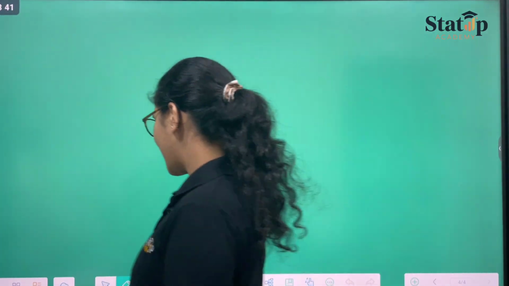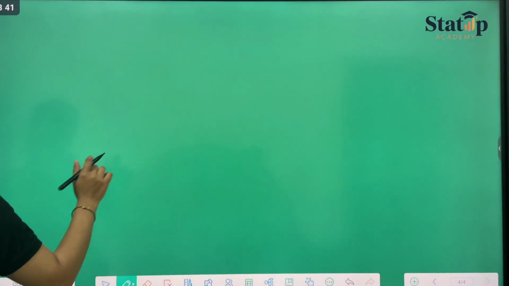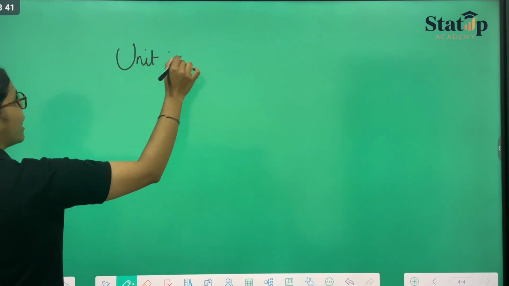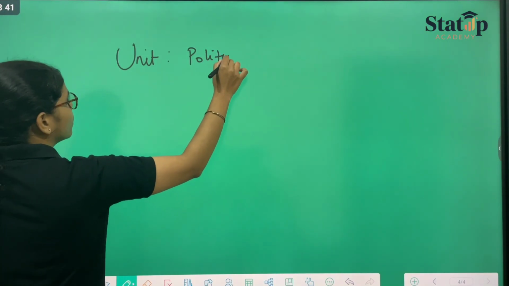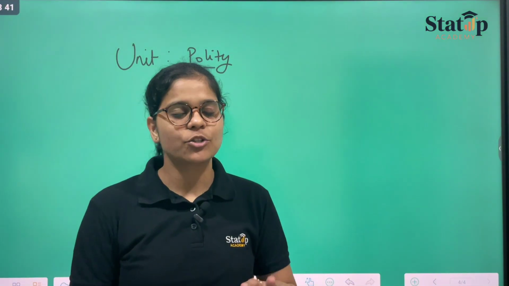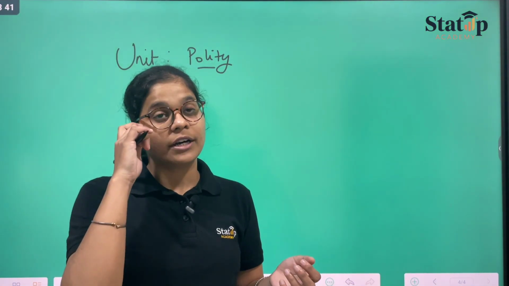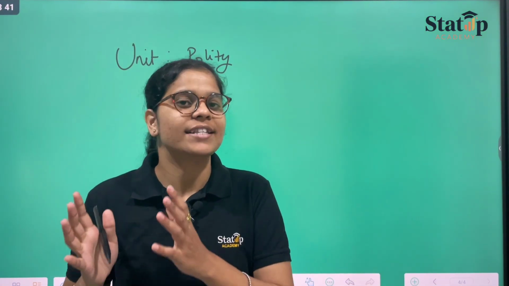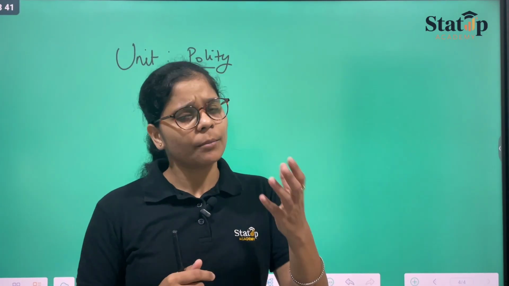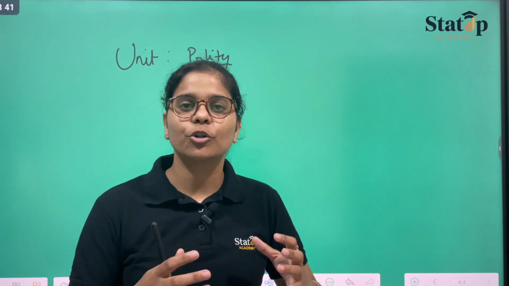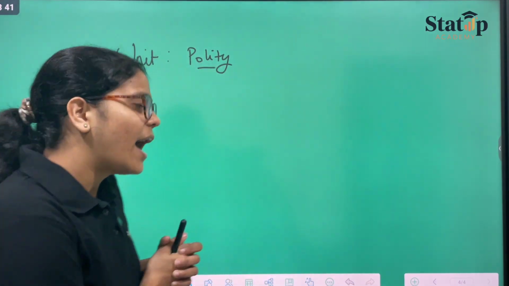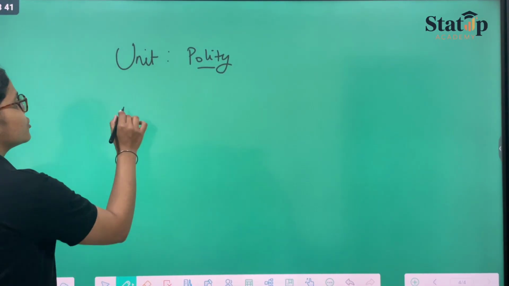We are starting, as I told you, with nothing but polity. So you can write your unit as polity. All the ISS aspirants must be knowing me before, but for ADSO, I am new to you. So if you have not seen my lectures, you can go and see the lectures that are available on YouTube. That will be acting as a demo only. But for ADSO, it is quite important, for objective knowledge also, that I should motivate you. So here I am, we are talking about polity, and this is your lecture number 1.